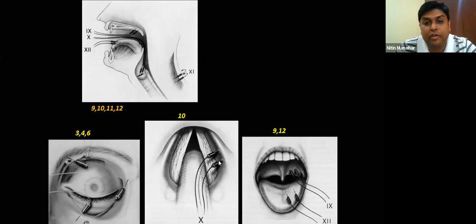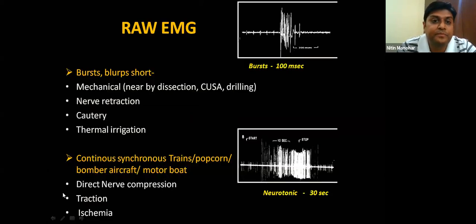For 10th nerve, you can place it either invasively by doing a laryngoscopy in the vocalis, or you can do it outside. You can place it on the cricothyroid, or you can use a 10th nerve monitoring ET tube, which comes mounted with a monitoring facility. So that can be used. I'll be showing you that. And also for the 3rd, 4th, 6th, you can place the electrodes in the extraocular muscles. I'll again come back to this in detail.